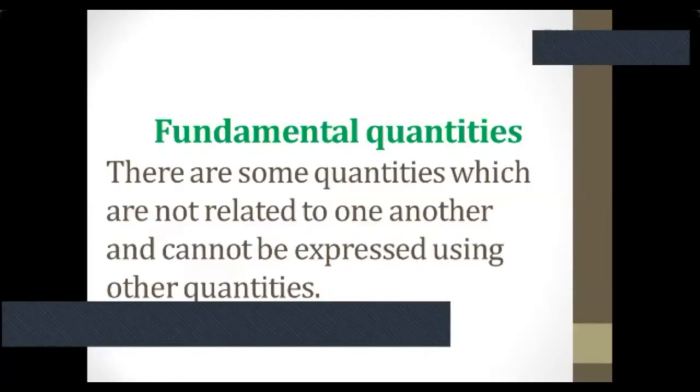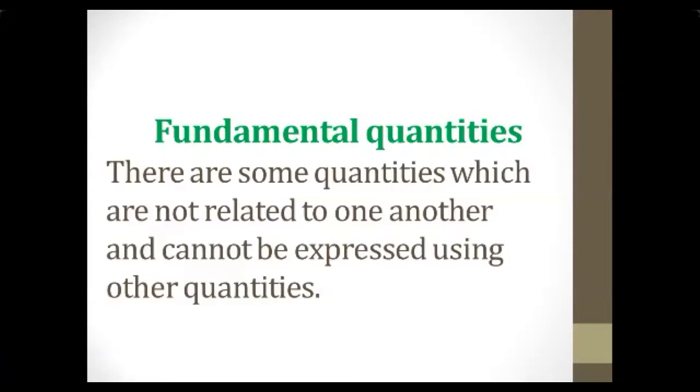Fundamental quantities. There are some quantities which are not related to one another and cannot be expressed using other quantities. The quantities we have discussed, time, length and mass, are all known as fundamental quantities. Why are these known as fundamental quantities?